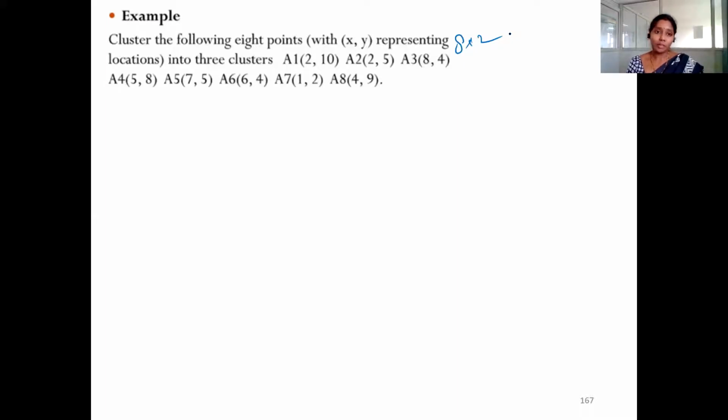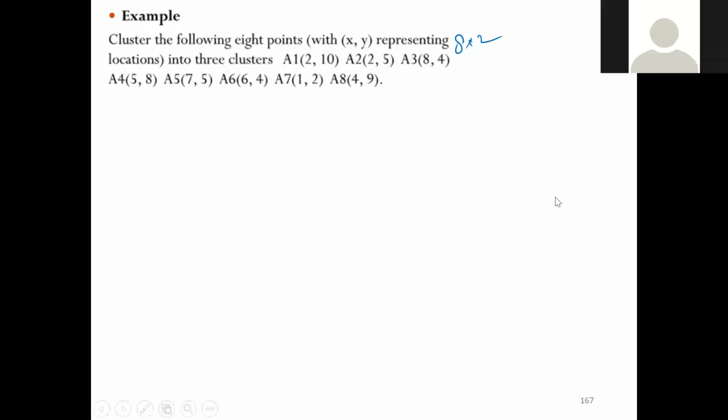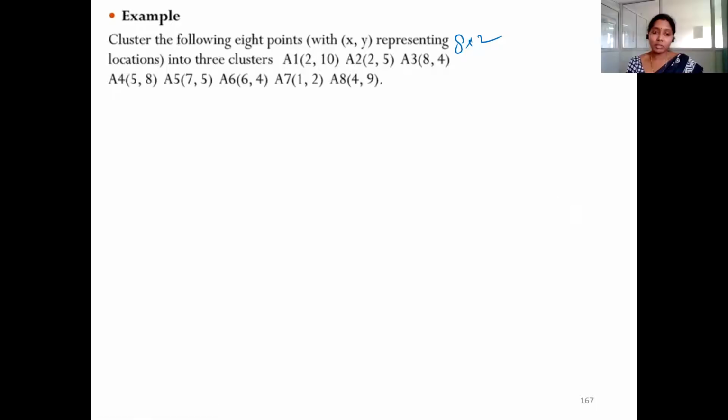So, cluster the following 8 points into 3 clusters. What is the k value given? Just read the line and tell me. 3, ma'am. 3. Why? Because they ask us to form 3 clusters. So in this example, k is equal to 3.